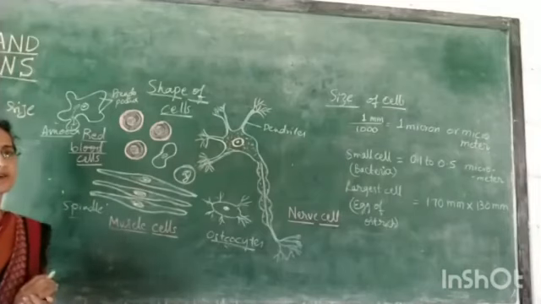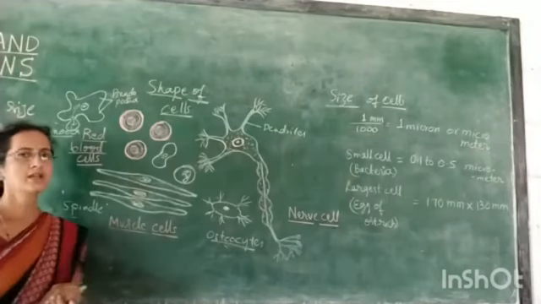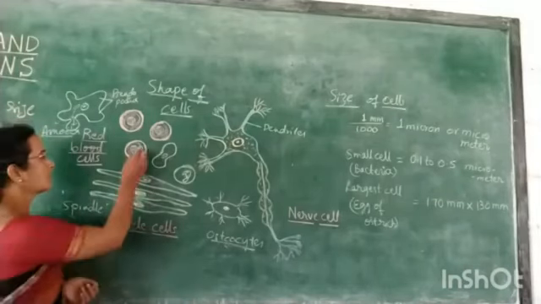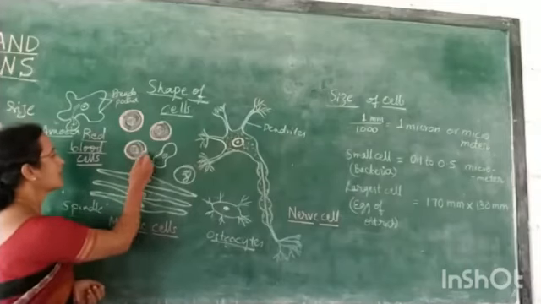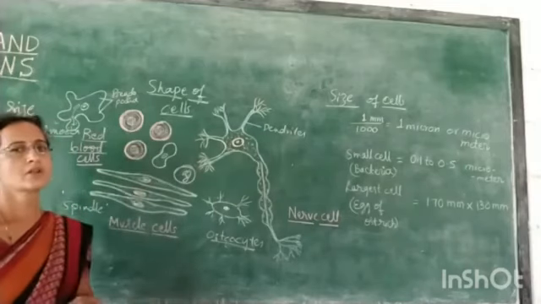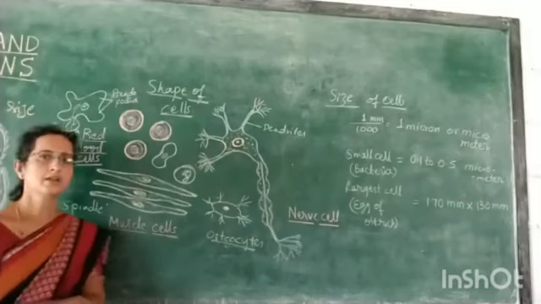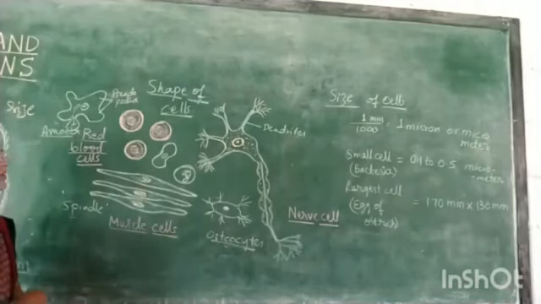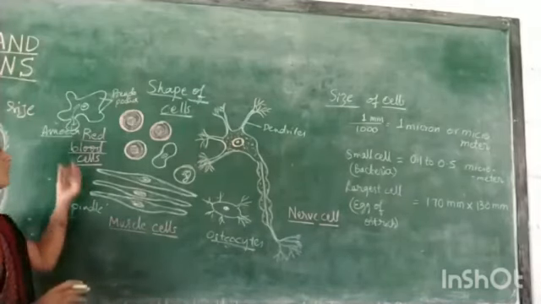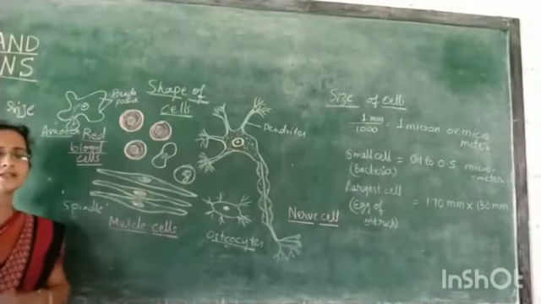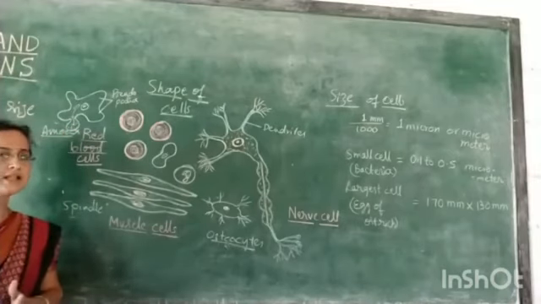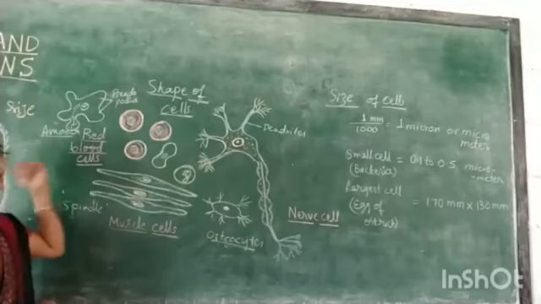What is the reason for the shape of the cells? Here you can notice the cell membrane. The cell membrane is the one which gives a definite shape to the cells. You might have observed the amoeba which constantly changes its cell shape. What is the reason for that?